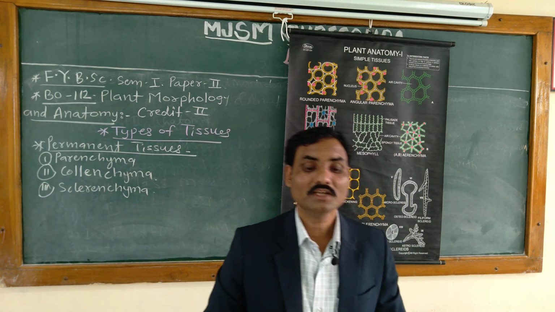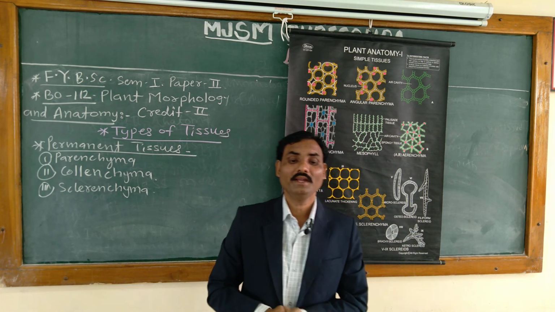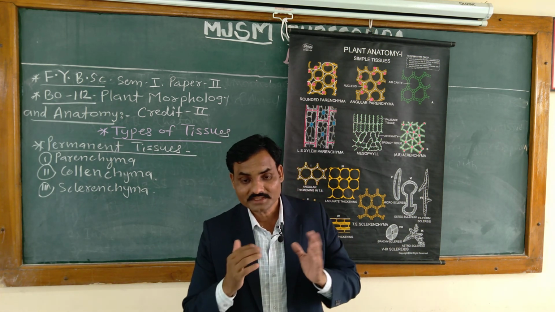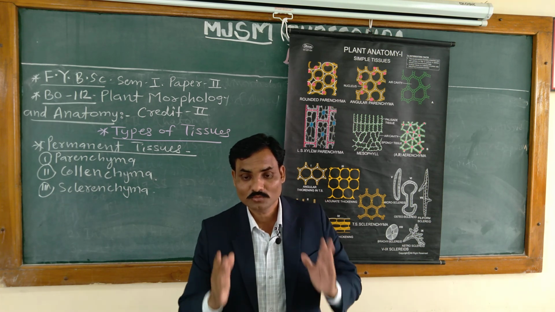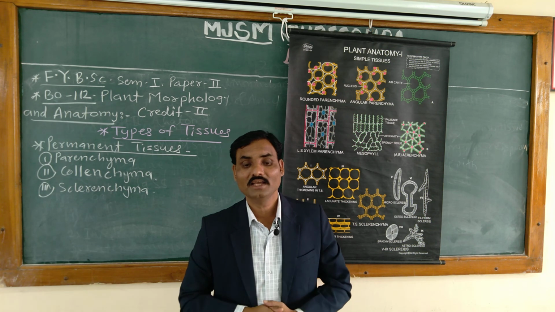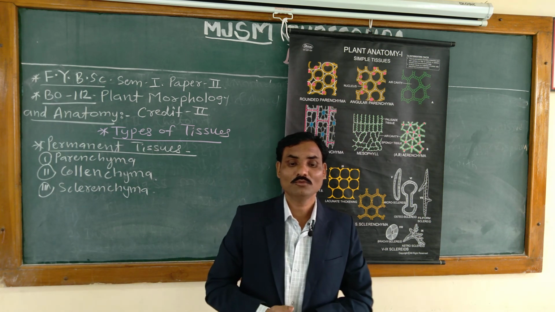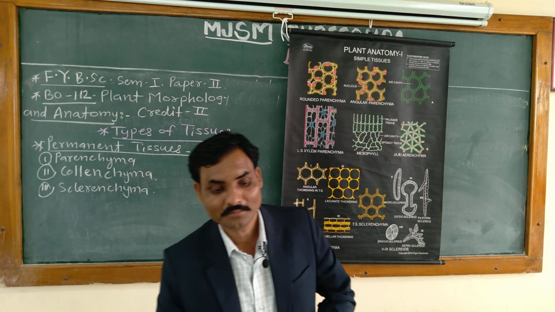The stone cells are dead with a narrow lumen, and the walls are lignified, sometimes fibrillized, with simple pits. They occur singly or in groups among the parenchyma, and are mostly present in the cortex and phloem.